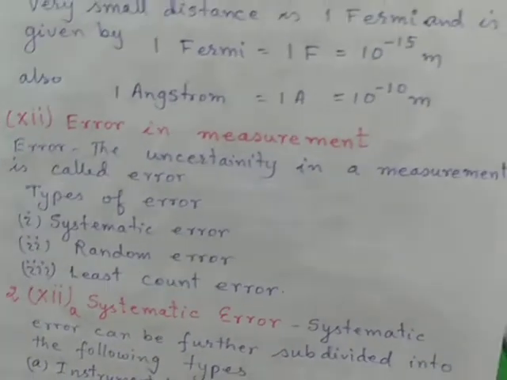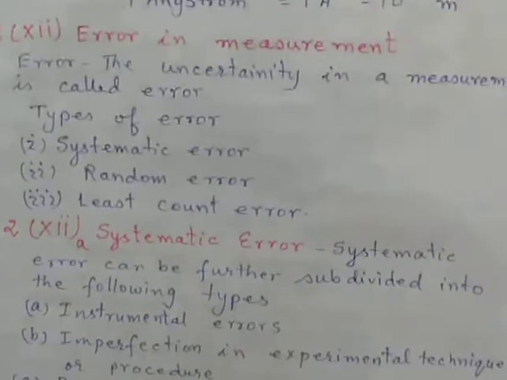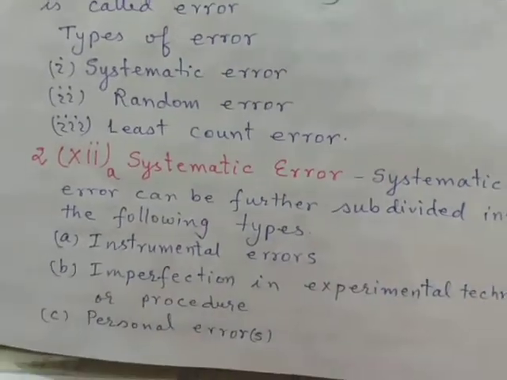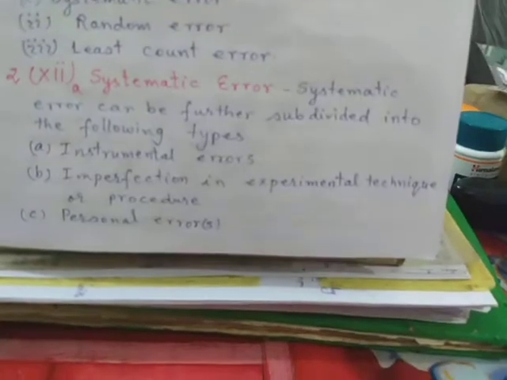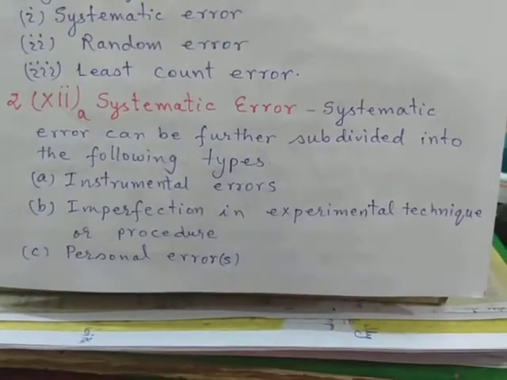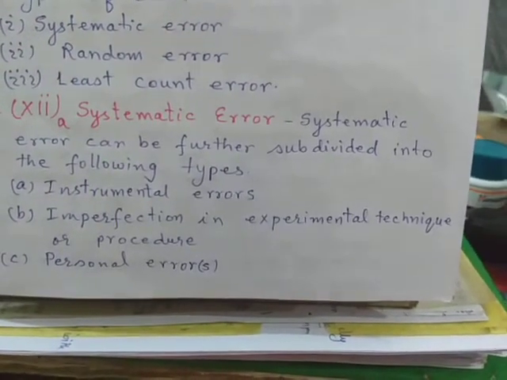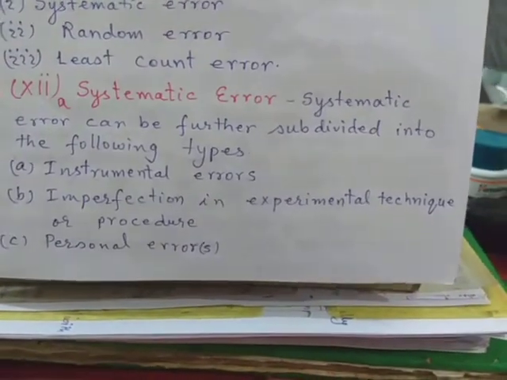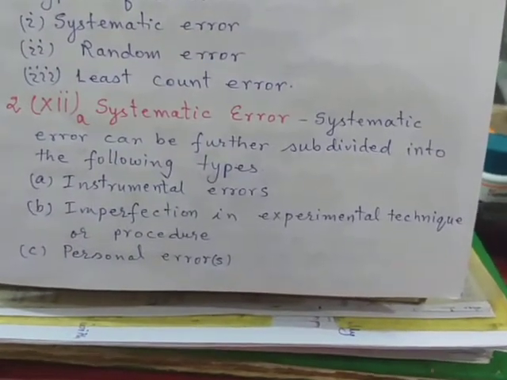What is error? Uncertainty in measurement is called error, and there are mainly 3 types of error: systematic error, random error, and least count error. What is systematic error? Say for example, we have some instrument problem, error in the instrument, or imperfect techniques applied for doing the experiment, or some personal error. These 3 are altogether known as systematic error.